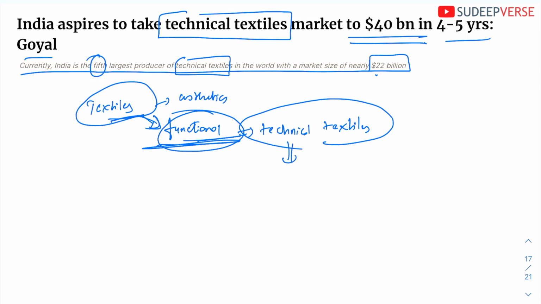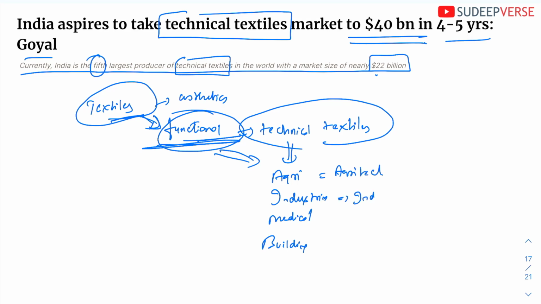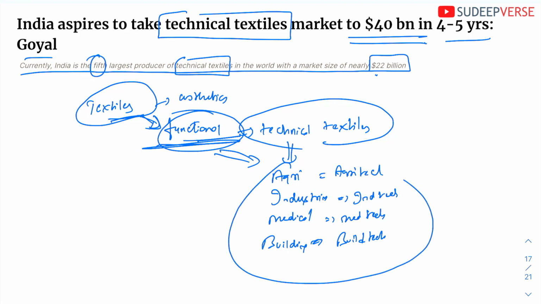So these technical textiles that have functionality as the main criterion are used in different categories. They are used in agriculture, they are used in industries, they are used in medical, they are used in building. So accordingly they are called agri-tech, industry tech, medical tech. Okay, it is called build tech. Like that they keep calling it tech. The tech means technical textiles. So these are the different varieties or varied areas of application of technical textiles.